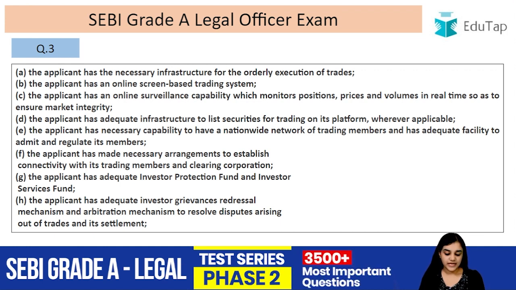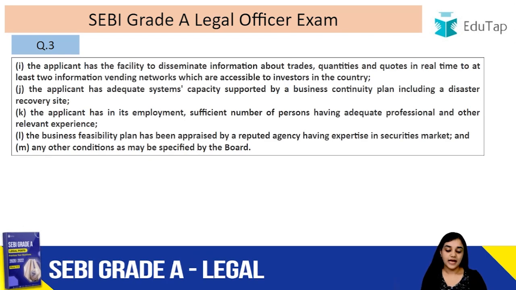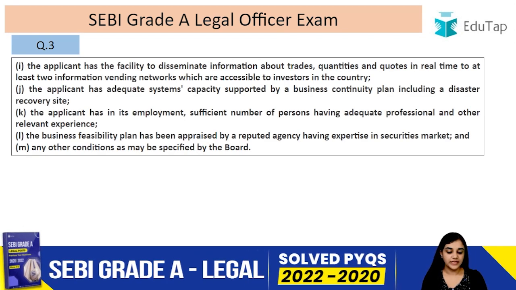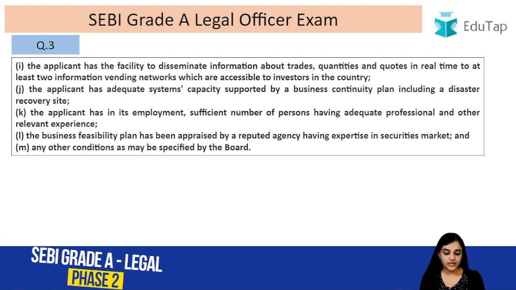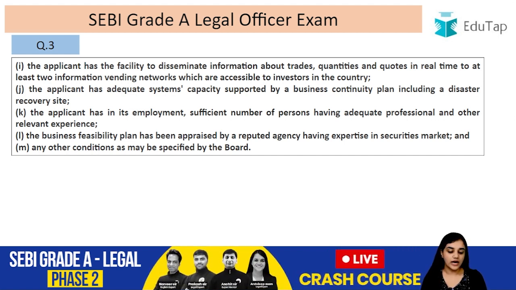The applicant has adequate investor grievance redressal mechanism and arbitration mechanism to resolve disputes arising out of the trades and its settlements. The applicant has the facility to disseminate information about trades, quantities and codes in real time to at least 2 information vending networks which are accessible to the investors in the country.